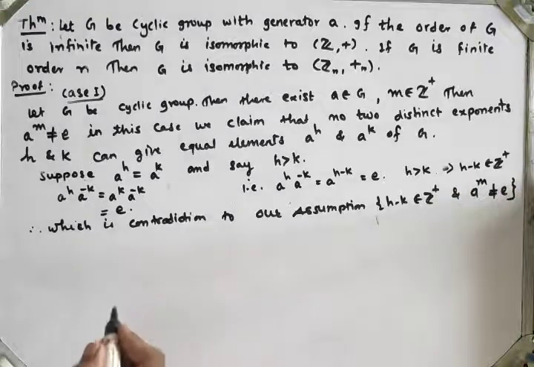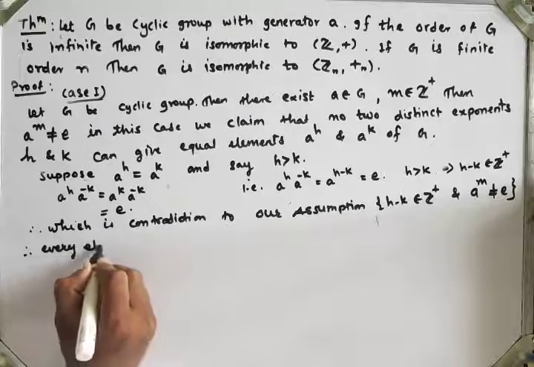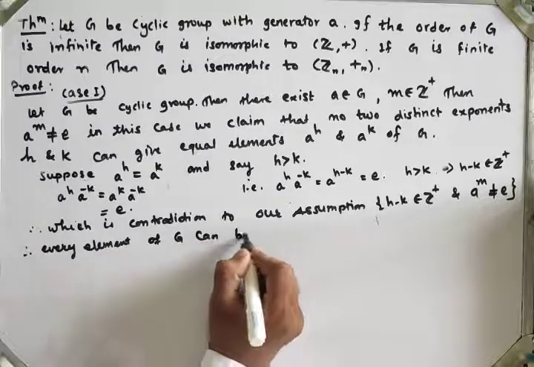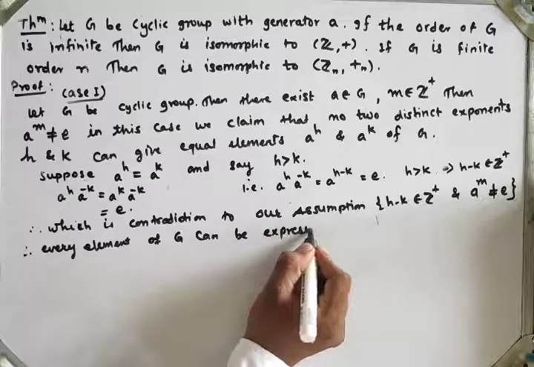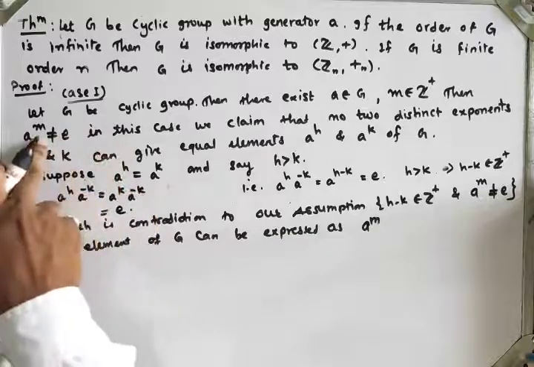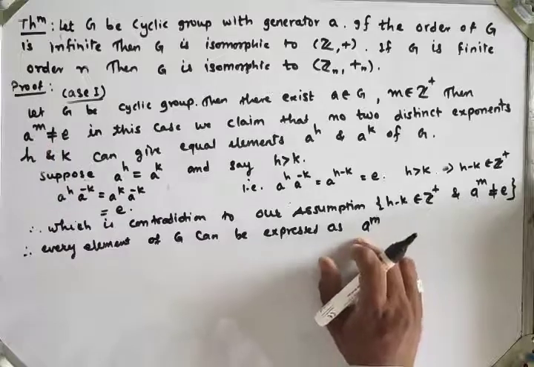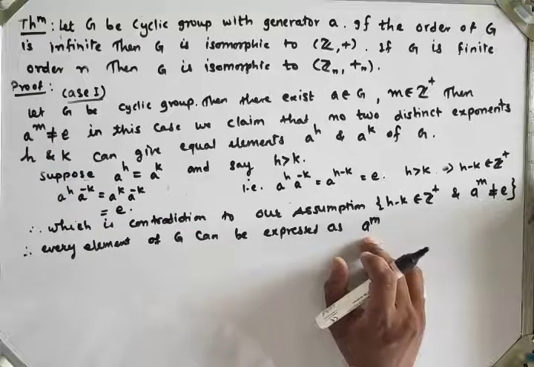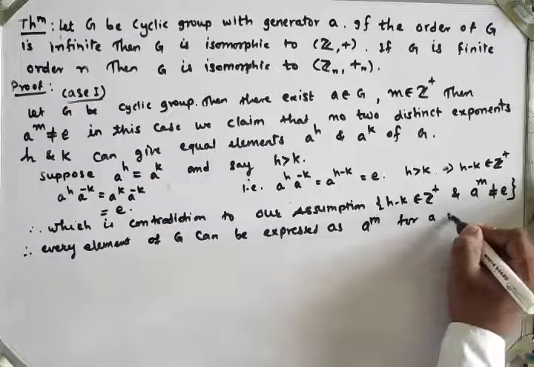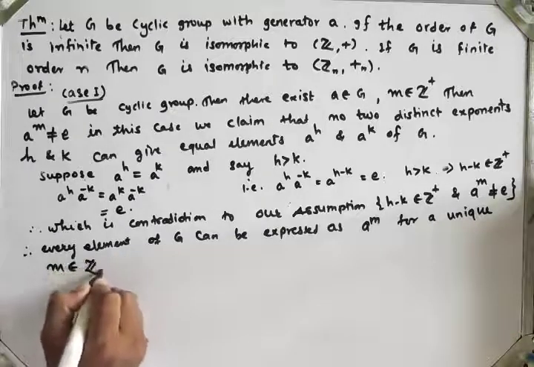Hence every element of G can be expressed as a raised to m, because a is the generator of that group. So a generates all the elements of that group for a unique m belonging to the set of integers.